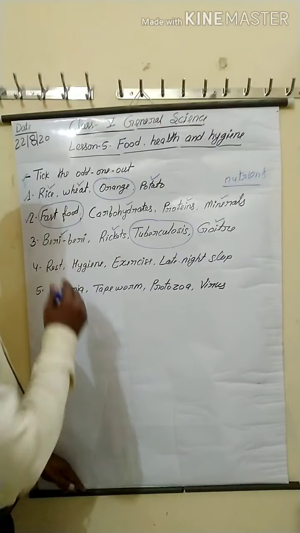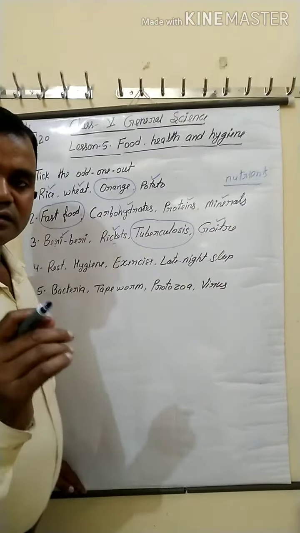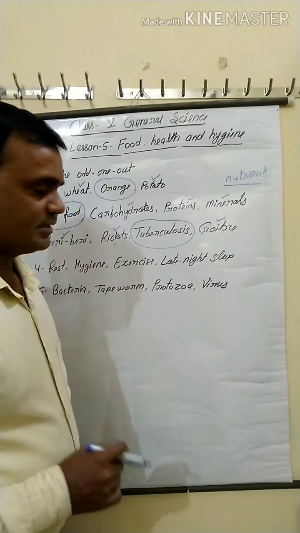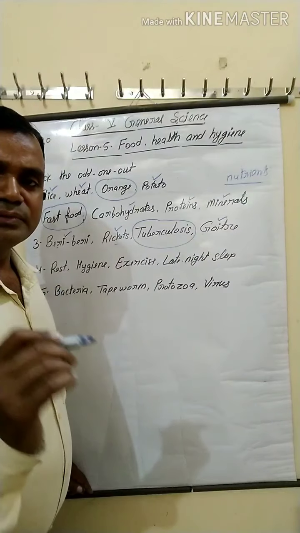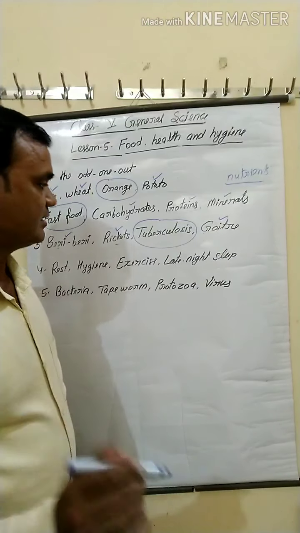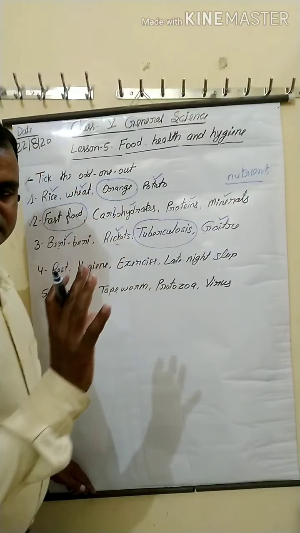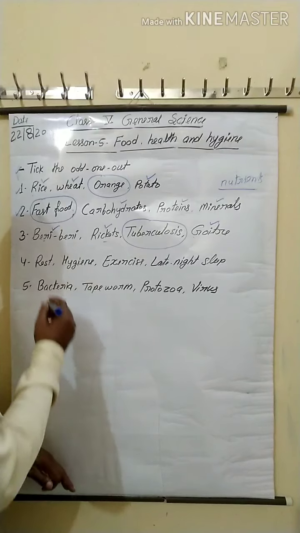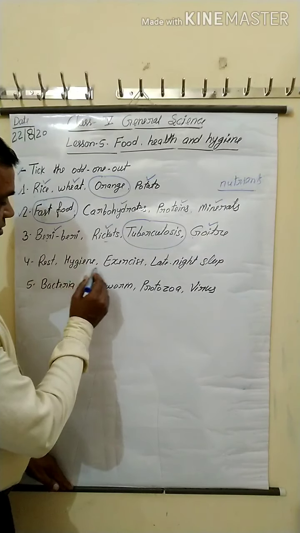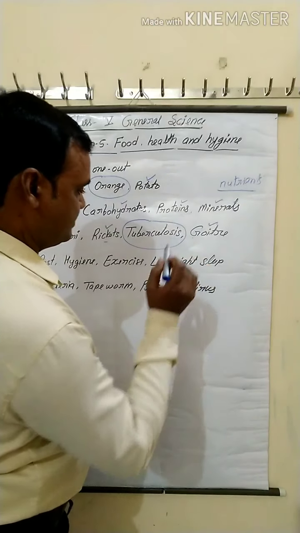So you can see here, beriberi, rickets and goiter are non-communicable diseases, but tuberculosis is a communicable disease. That's why tuberculosis is different from others. Clear?